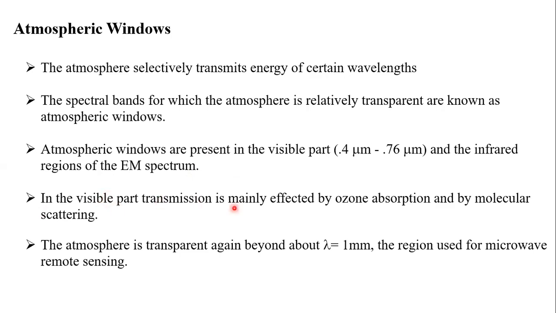In the visual part, transmission is mainly affected by ozone absorption and by molecules. Some radiation will be absorbed by the ozone, and some radiation will be disturbed by molecular scattering, which we have already discussed. And the atmosphere is transparent again beyond a wavelength of 1 millimeter. This region is used for microwaves.